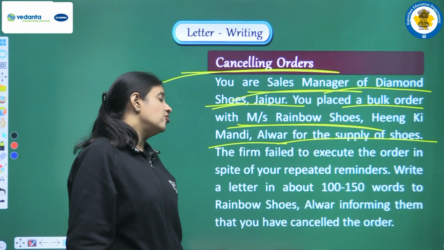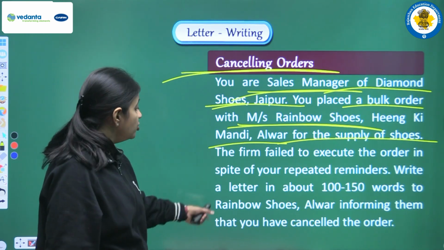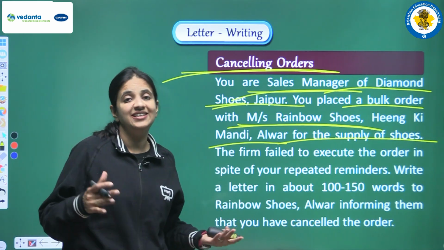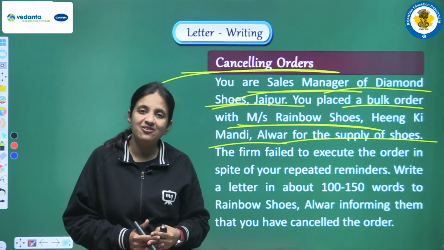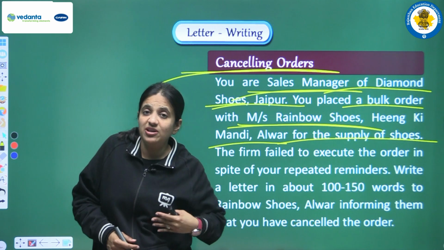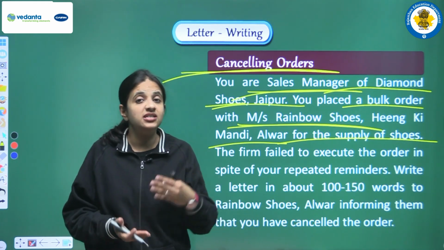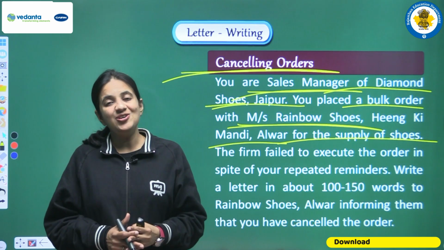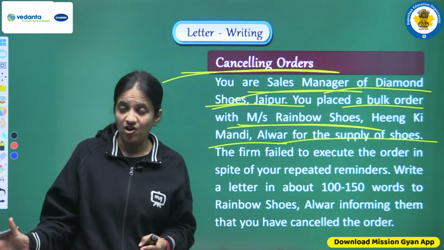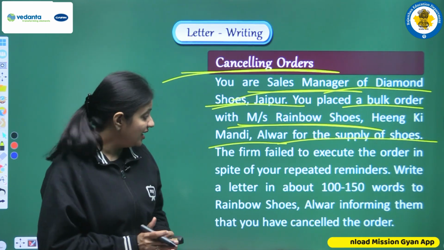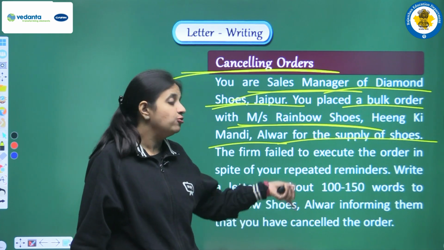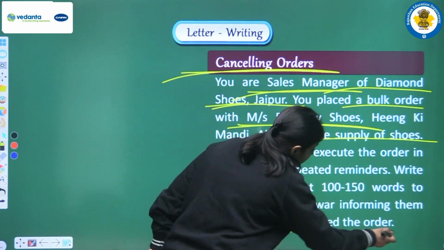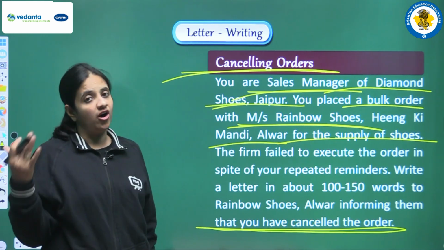Write a letter in about 100 to 150 words to Rainbow Shoes Alwar informing them that you have cancelled the order. So now, when you have given so many reminders but still that firm is not able to execute your order, finally you have decided to cancel that order. So you have to write one letter and in that letter you have to inform that firm that you have finally made up your mind to cancel that order.